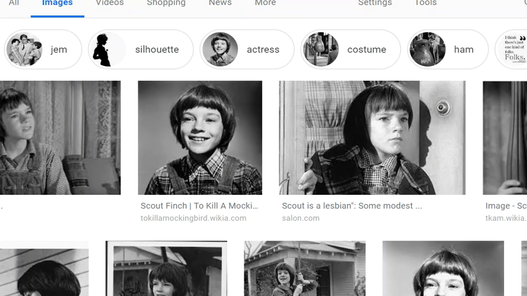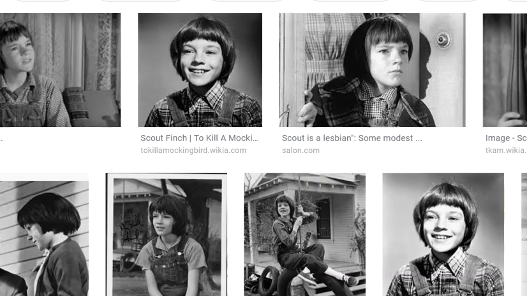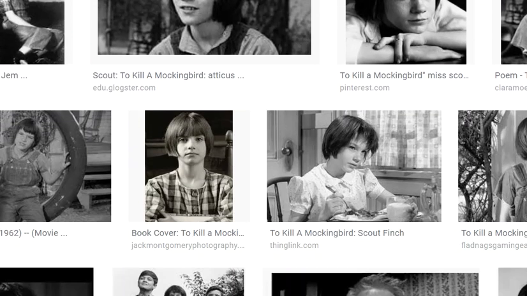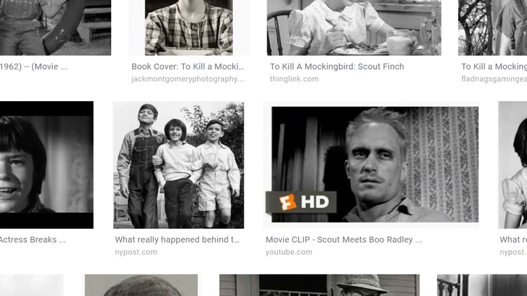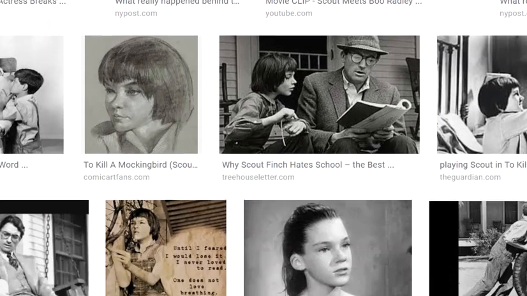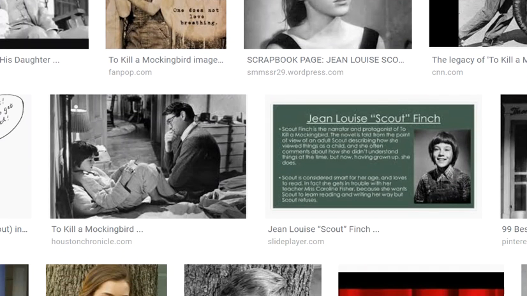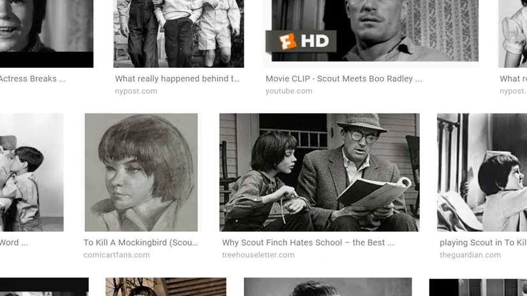What is it that perplexes this little girl? And which image, as I scroll through, do I find that most captures her plight as a protagonist, what she needs to learn? And that's the one that I'm going to choose. I'm going to right click it, and then I'm going to paste it into my Word document.